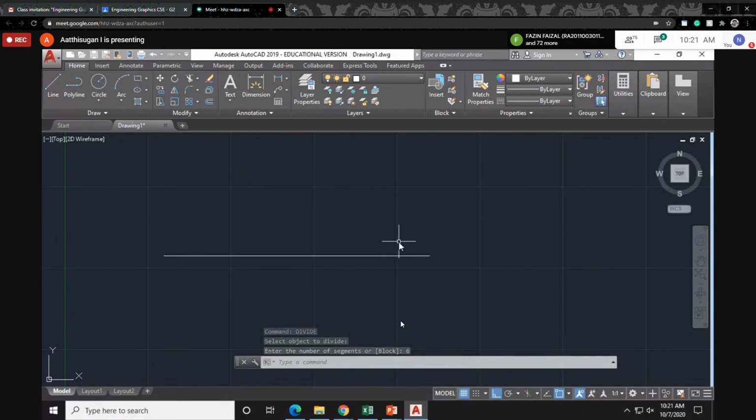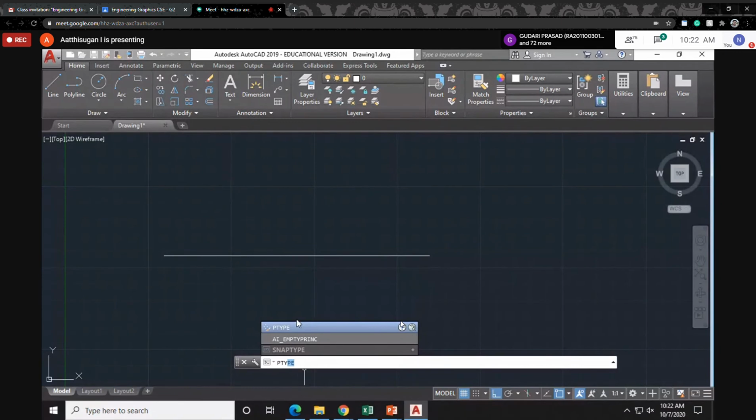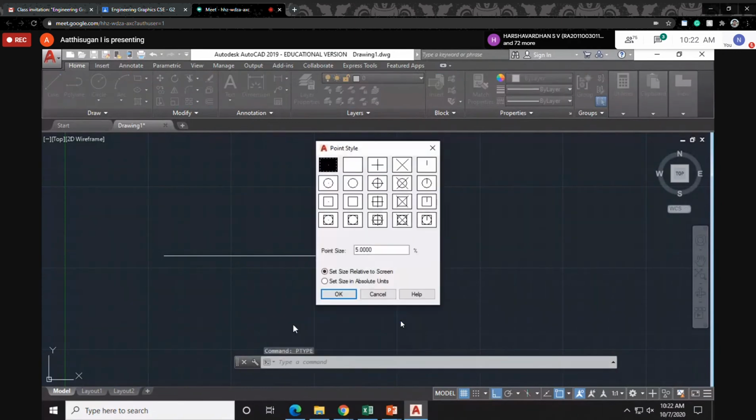If you divide, the points will come in between, but they are not visible. So you can use the command p type. I want to make the point visible, so just type p type. Only this option is enabled, but you can enable whatever you want. Enable this also.